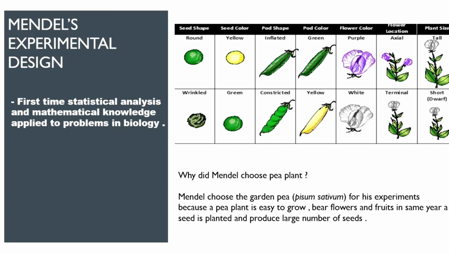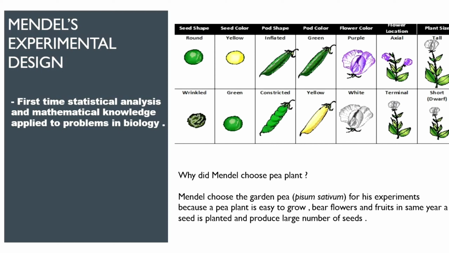And the other reason is that self fertilization takes place in the pea plant, so it is possible to get a pure line of trait. What do I mean by pure line of trait? Pure line means that the character remains unchanged from parent to progeny, that is, no variation takes place.